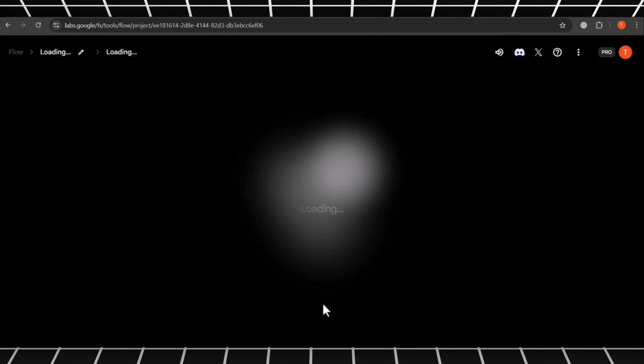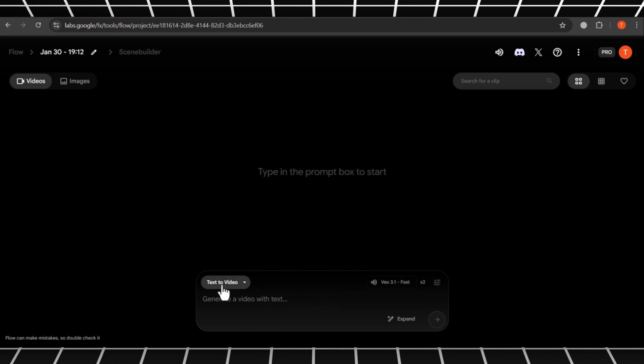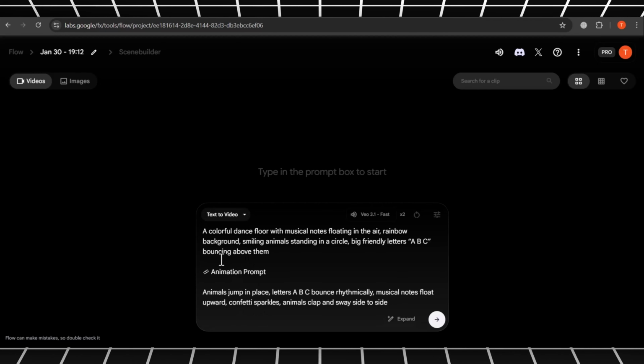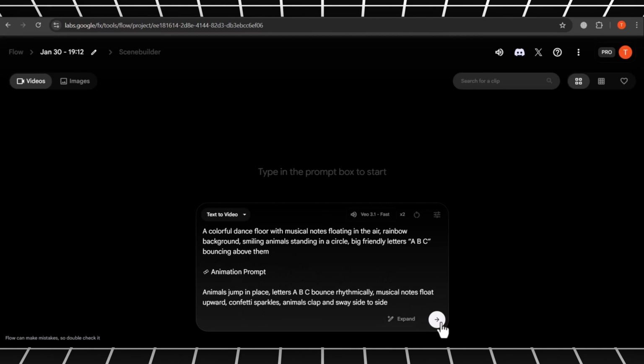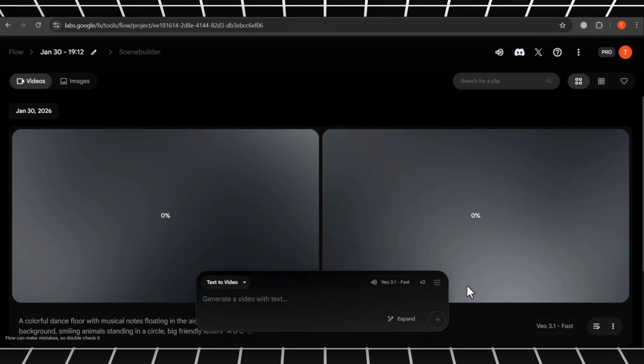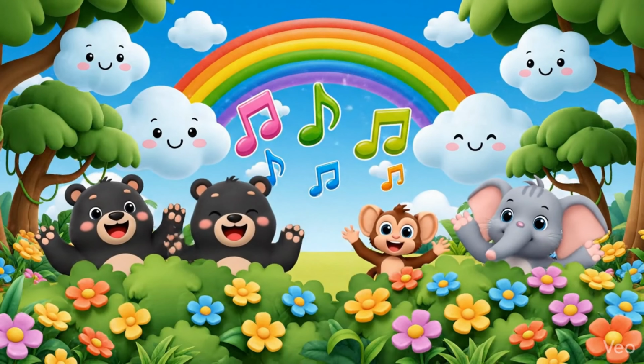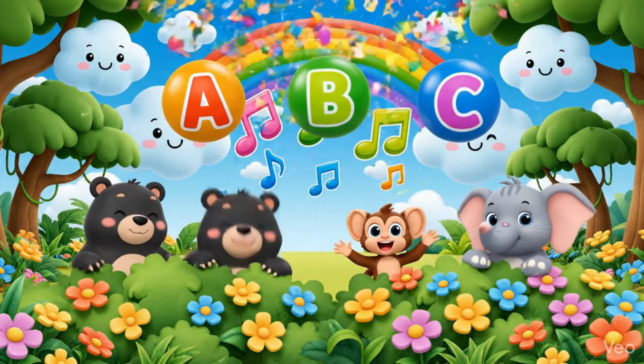Now, in the prompt box, add the video prompt you generated earlier using ChatGPT. Start by adding the first part. Then click Generate. In just a few seconds, your video will be ready. Now let's play it.